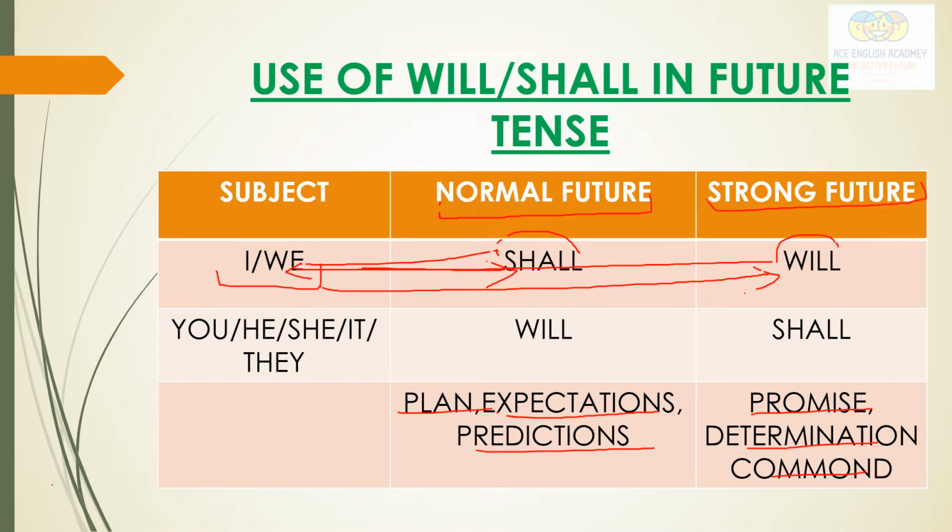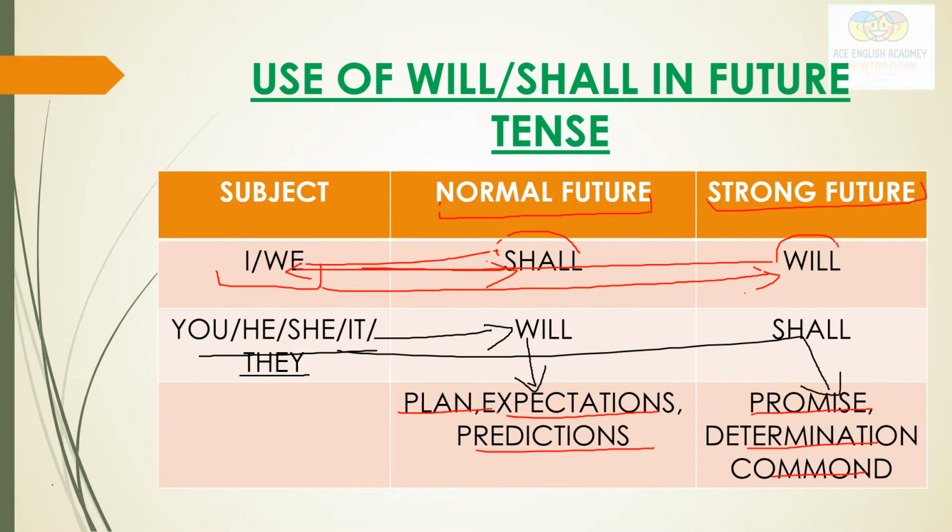And similarly, if we talk about you, she, he, it, they, we use will when we talk about normal plans, expectations, predictions, and we use shall when we talk about promise, determination, and command. But one thing I want to make clear here is that in modern English, shall has become very uncommon, and it is perfectly okay to use will in all the statements.